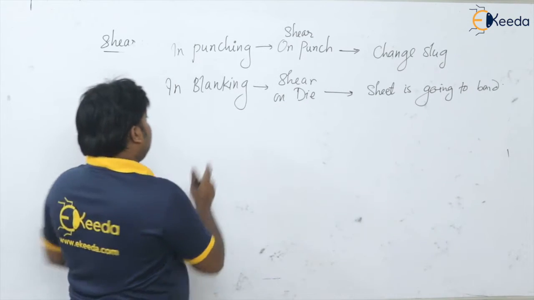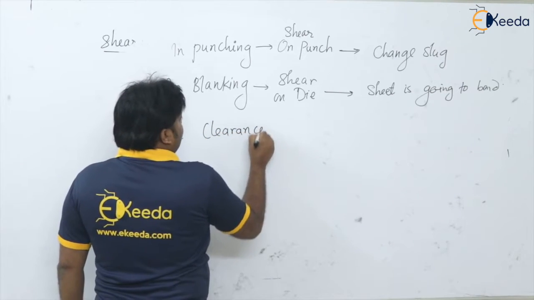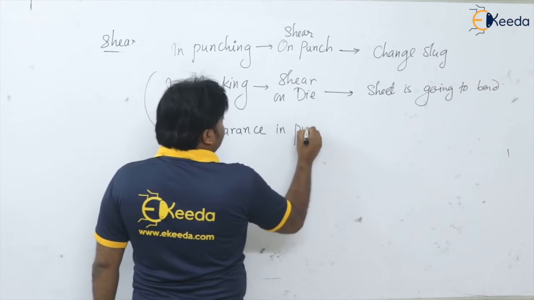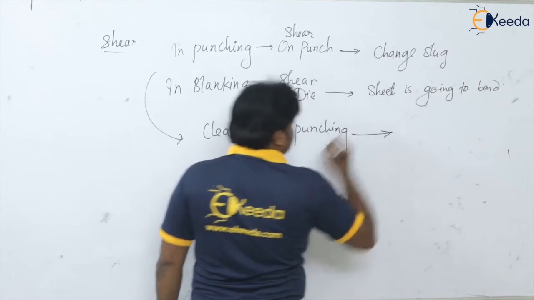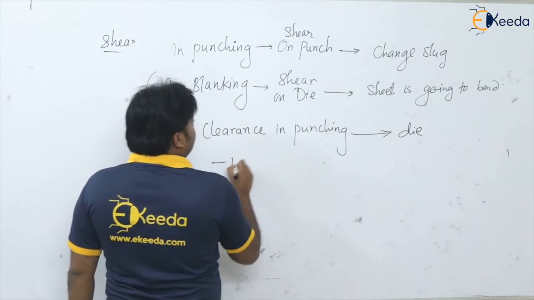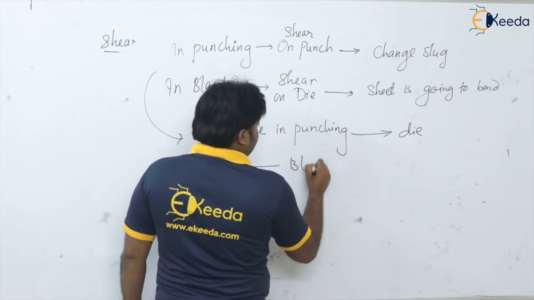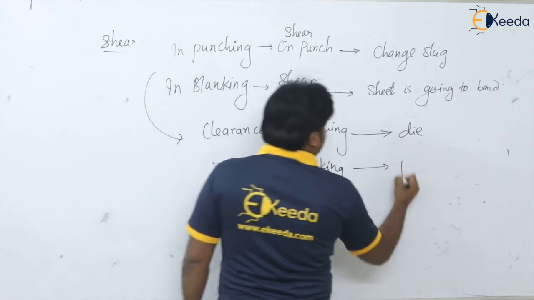But at the same time, many times these questions are asked, so please remember what is about clearance in punching operation. It is reverse. We will provide the clearance on die, and clearance in blanking operation we will provide on punch.